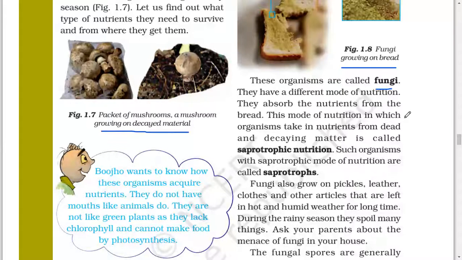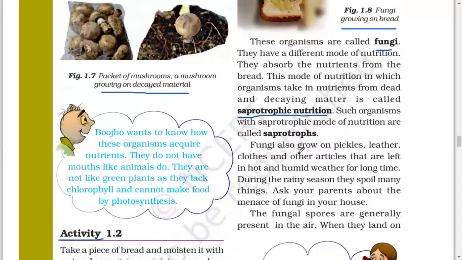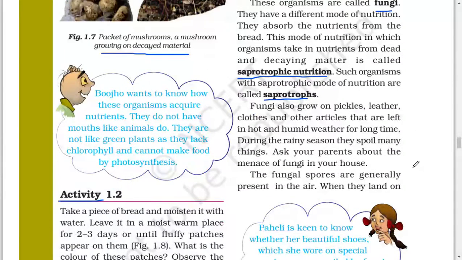This mode of nutrition, in which organisms take nutrients from dead and decaying matter, is called saprotrophic nutrition. Such organisms with a saprotrophic mode of nutrition are called saprotrophs. Fungi also grow on pickles, leather clothes, and other articles that are left in hot and humid conditions for a long time. During the rainy season, they spoil many things.